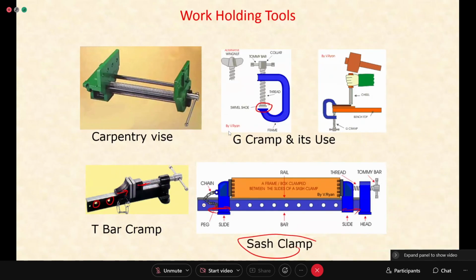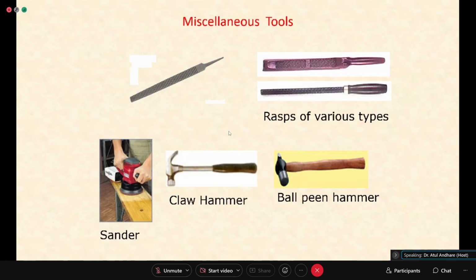So you have various clamping tools or holding tools. Then apart from that, some other tools which may be required. You know that this is a file. You can have different types of file, just like in fitting you have flat file, round file, half round file. One file is called a rasp. Rasp is basically for removing rough material, means rough cutting. It is also a file.